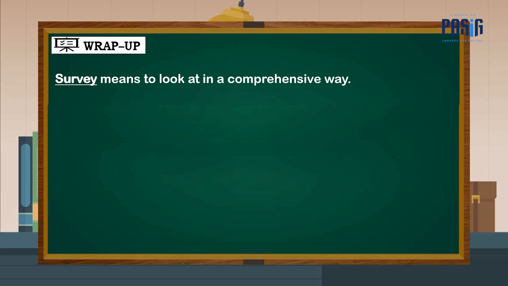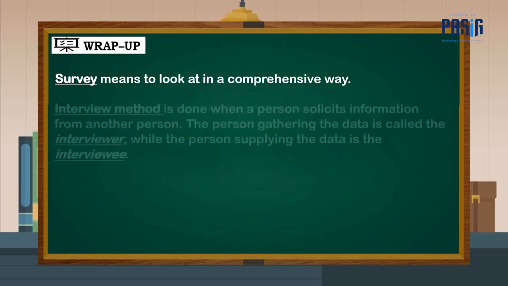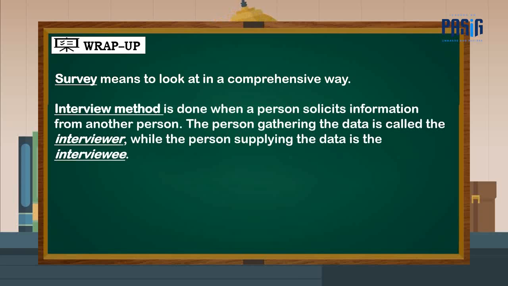To summarize our lesson, please remember the following. Survey means to look at in a comprehensive way. Interview method is done when a person solicits information from another person.